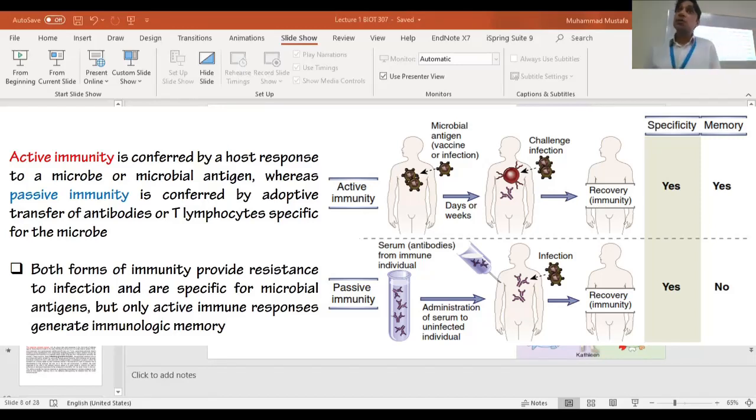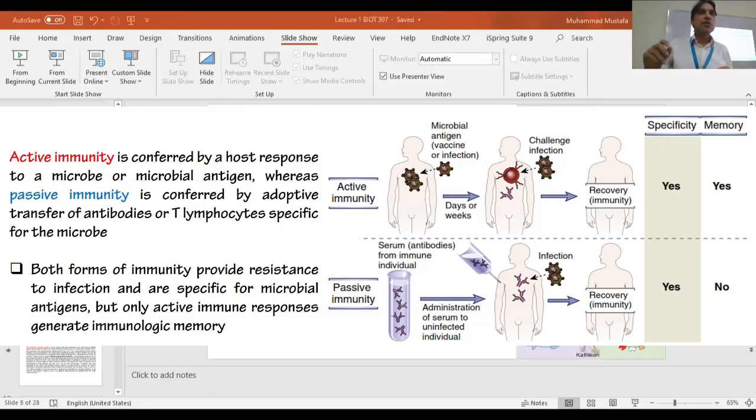It triggers the adaptive immune system. The adaptive immune system senses the problem and communicates it to the T cells, cell-mediated immunity. Then the T cells get activated and activate the B cells. T cells start killing the pathogen. B cells start producing antibodies, and we can get rid of that pathogen.